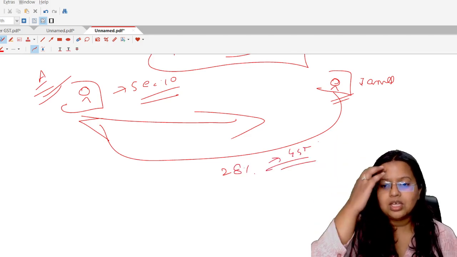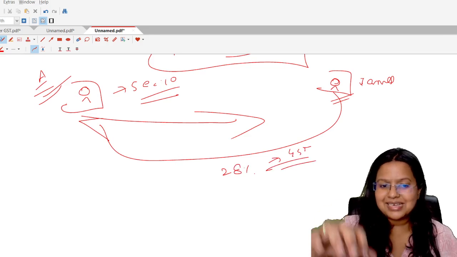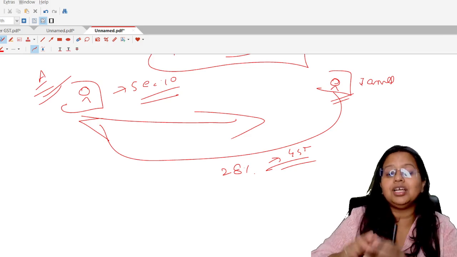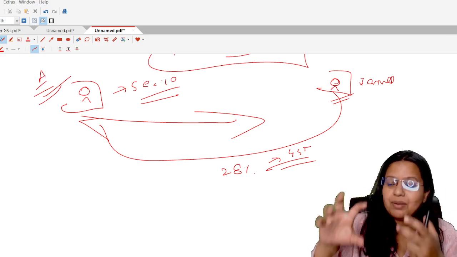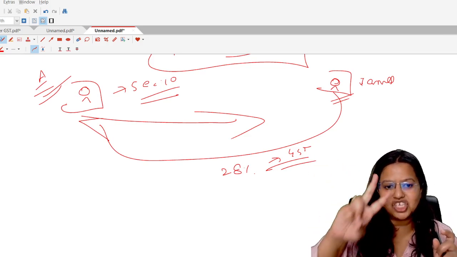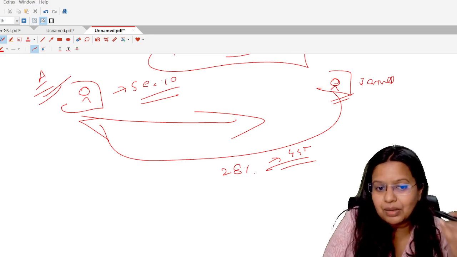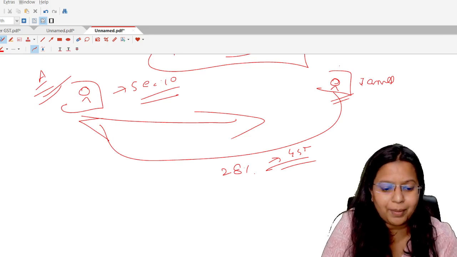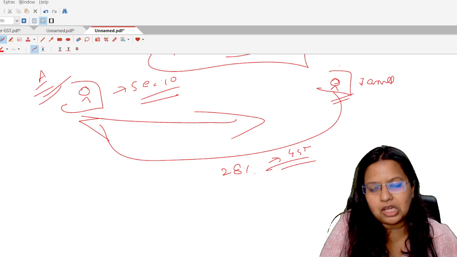Okay. So what happens is that Mr. A shall collect the 28% GST from Mr. G, and after setting off the input tax credit, he will pay the balance to the government. I hope you all know the meaning of ITC, that we have covered in chapter number 2 also. But if some students don't know the meaning, or they are directly coming to this topic for my class, so I am explaining the meaning of ITC also.